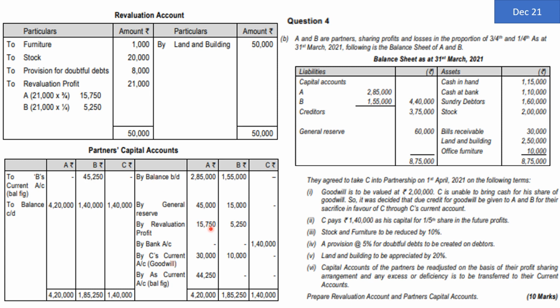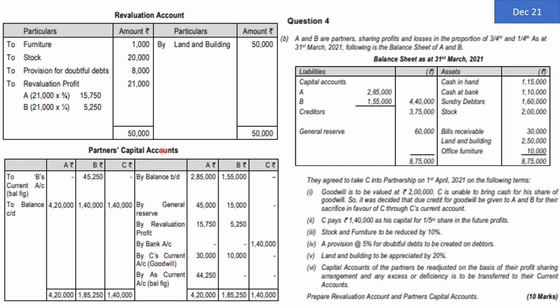Then we are going to ask Mr. C, please bring in your capital. He's giving rupees 1,40,000. So entry is cash or bank account debit to C's capital account. Then we are going to ask him, please bring in your goodwill. He is not in a position to bring goodwill. So we are going to tell him that the adjustment will be made through your current account. So C's current account will be debited. Now we have not prepared the current account here. We have prepared only the capital account.